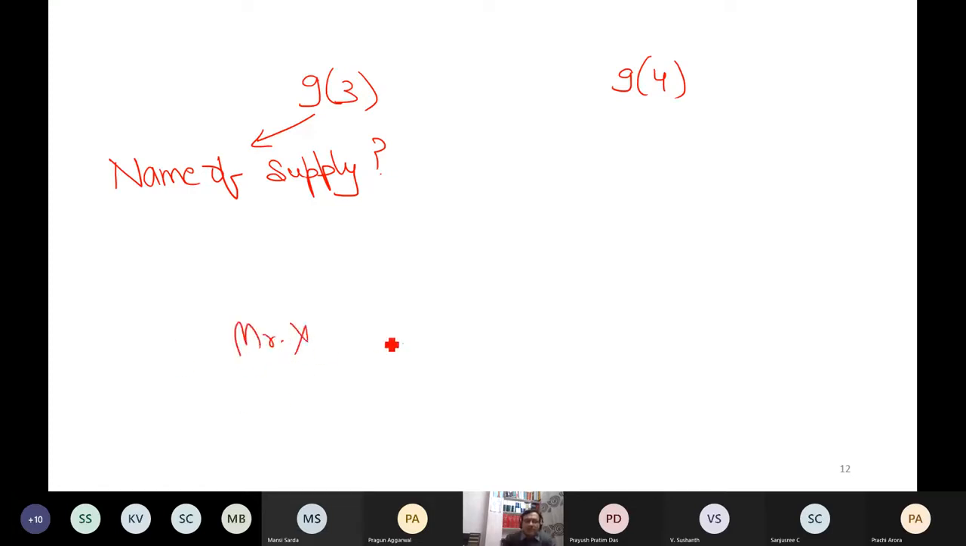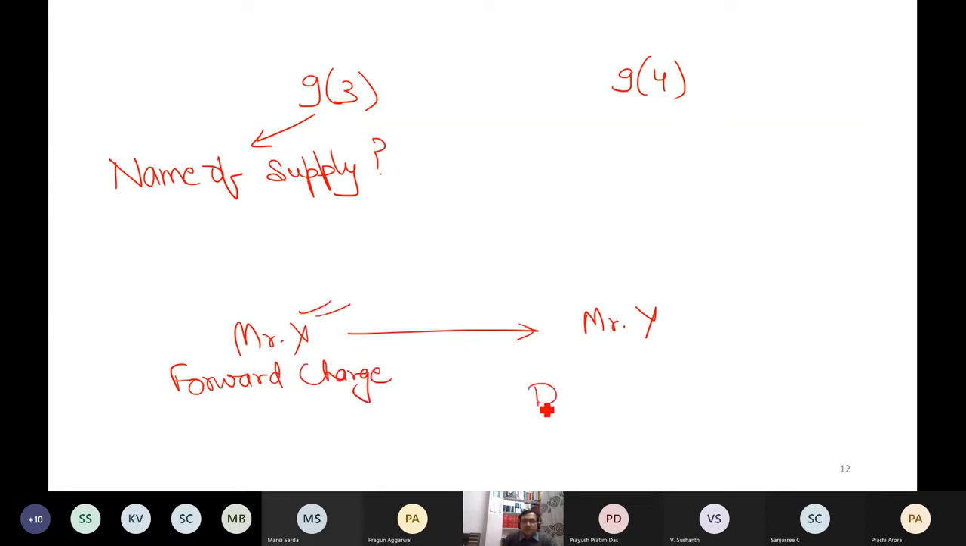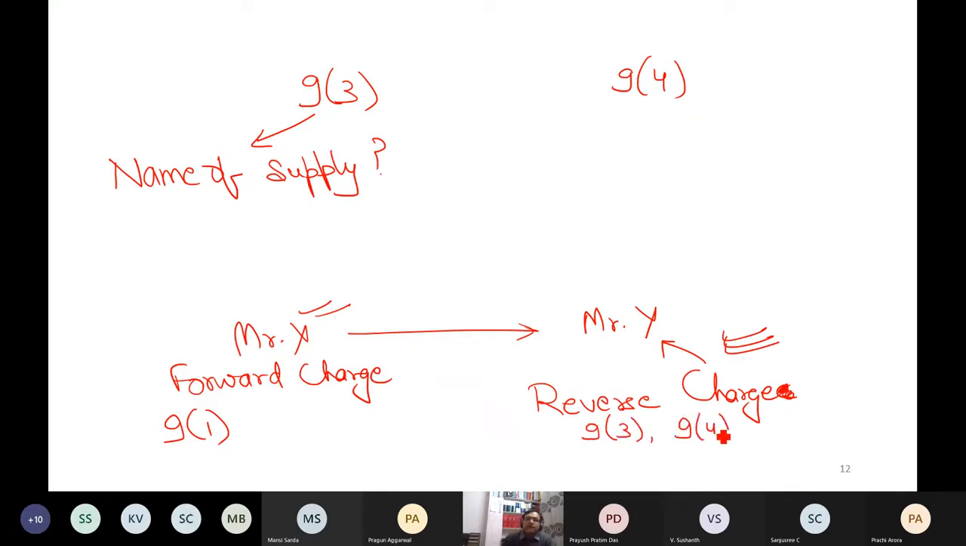If Mr. X and Mr. Y, what is forward charge, where Mr. X pays the tax? And what is reverse charge, where the recipient pays the tax? So 9.1, all cases are covered under forward charge, but 9.3 and 9.4 are covered under reverse charge. And 9.2, these five petroleum products, still we don't have any GST, so there is no benefit of debating that.